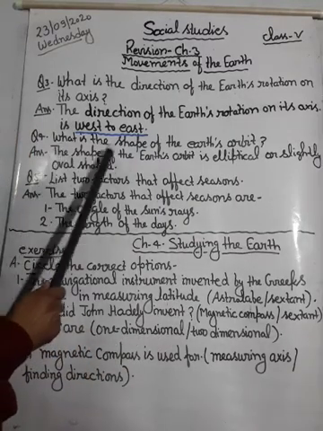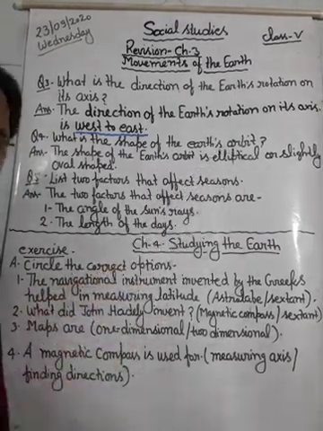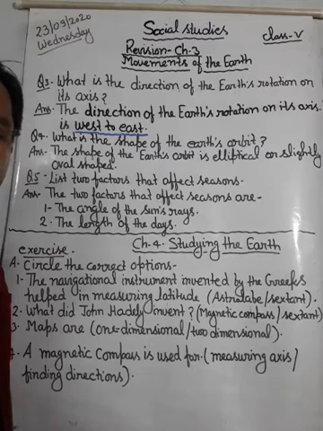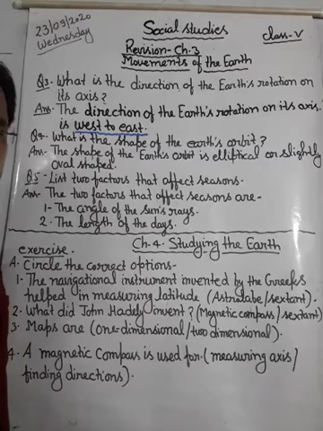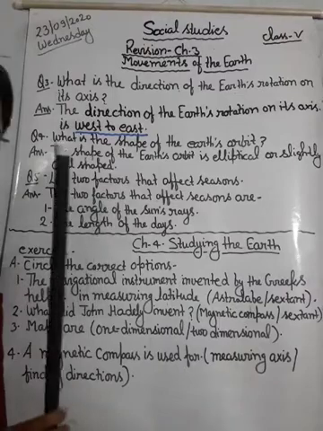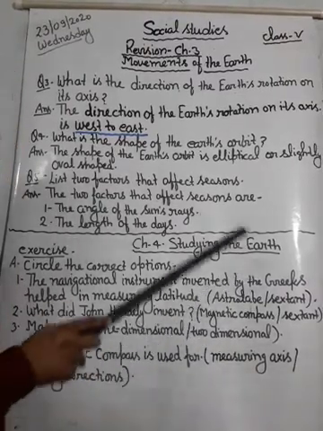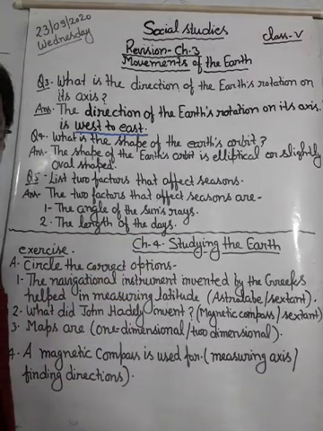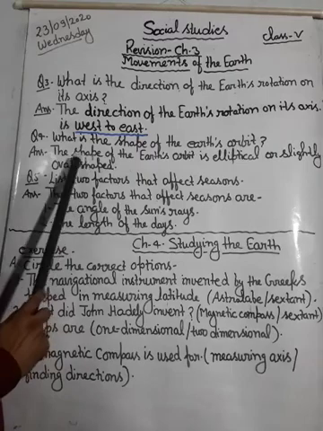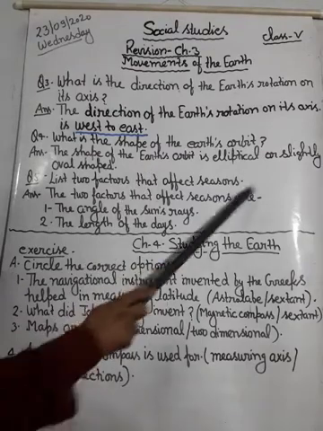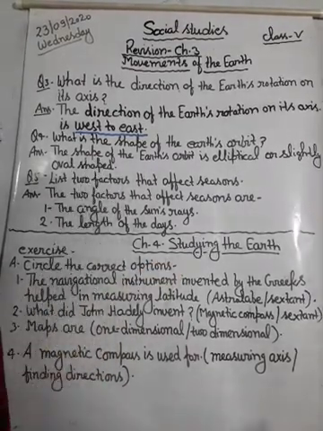Next is, what is the shape of the earth's orbit? बेटा orbit means होता है the path on which all planets move around the sun. सन के चारों तरफ जब सारे प्लैनेट चक्कर लगाते हैं तो एक निश्चित पाथ में लगाते हैं, निश्चित रास्ता होता है उनका, उसको बोलते हैं बेटा एलिप्टिकल पाथ, या यू कैन से ऑर्बिट. That is called orbit. The shape of the earth's orbit is elliptical or slightly oval shaped.